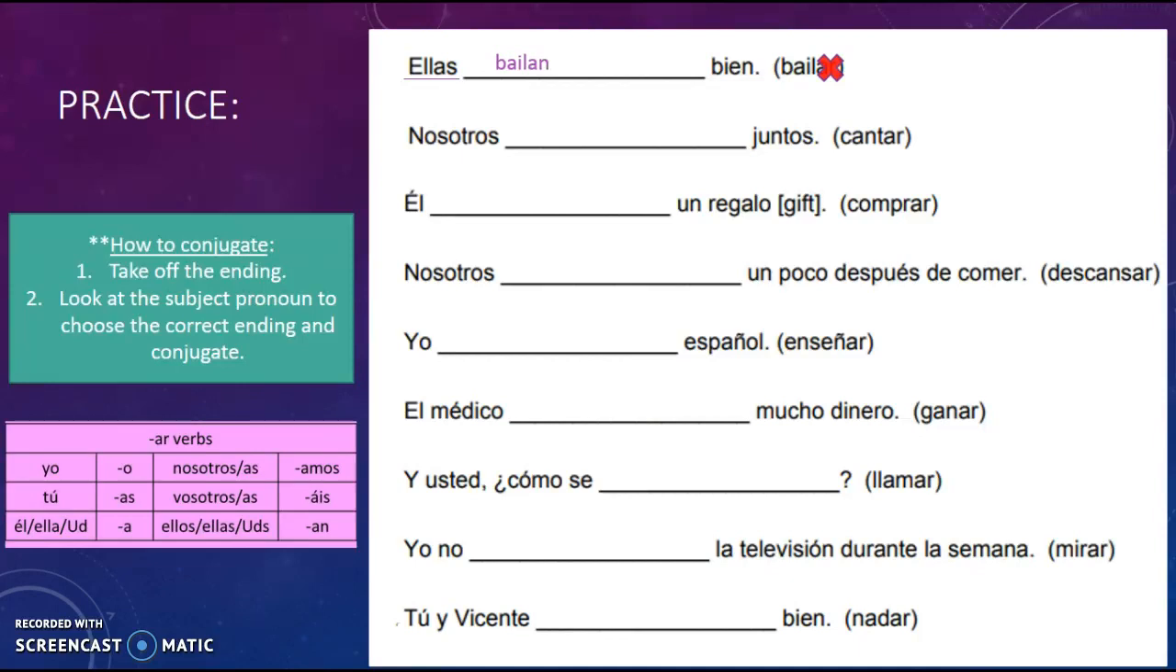Okay, the second one says nosotros blank juntos. So same thing, we're going to start by taking the AR off. So there's our verb cantar from earlier, to sing. And this time it's nosotros, so our ending is A-M-O-S. So we're going to start with C-A-N-T, and then we're going to add that ending, since nosotros is our subject. So now our whole sentence: nosotros cantamos juntos, we sing together.